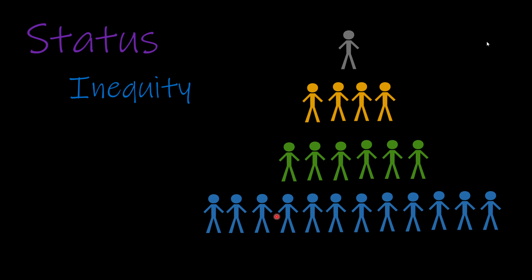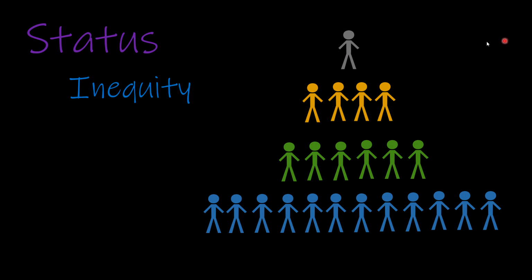Let's say, for example, that the people on the bottom level here have lower levels of education and lower experience. Okay, and then the people at the next level here have low levels of education, but they have higher experience. They have more experience than the people on the bottom. Then the people in the next level, they have higher experience, but they also have more education. And then up here at the top, you've got a person who has a lot of experience and a lot of education.